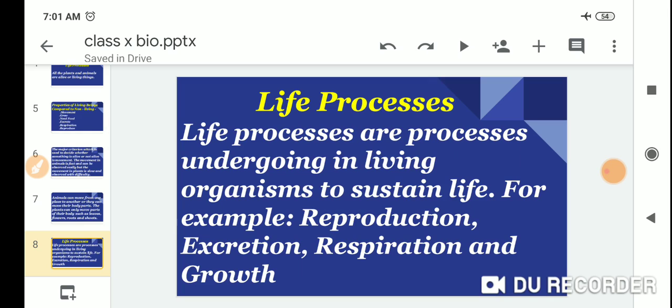Life processes. Life processes are processes undergoing in a living organism to sustain life. For example, reproduction, excretion, respiration and growth.